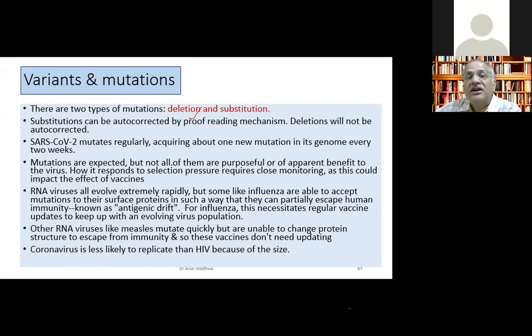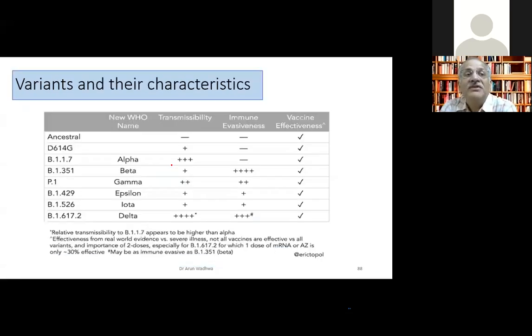And all these RNA viruses are known to extremely rapidly mutate. Other viruses like measles, what happens is measles also is an RNA virus, and it mutates, but it is unable to change the protein structure, so it does not escape the immunity. Whereas on the other hand, HIV is also an RNA virus, which keeps changing so much that till now they haven't been able to even make a vaccine for it. So corona doesn't fit into that. It is closely fitting into another RNA virus, which is the influenza virus, which I'll show to you just now. So what are these variants doing?